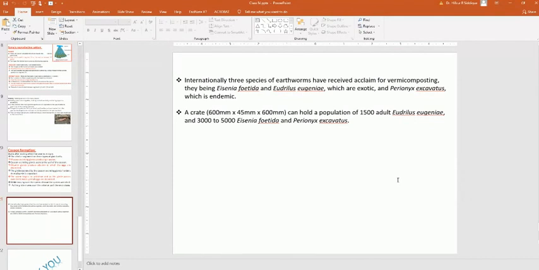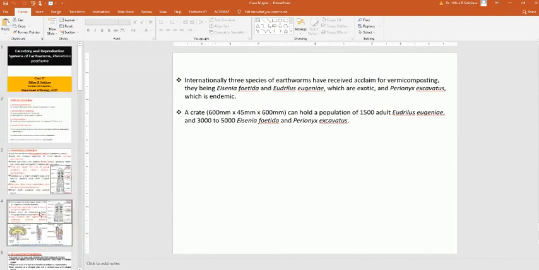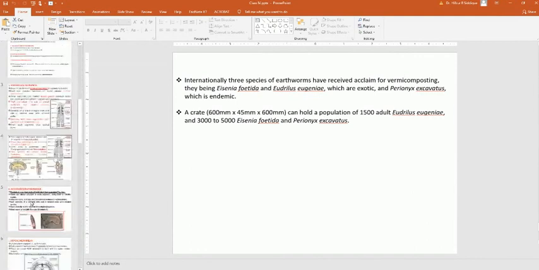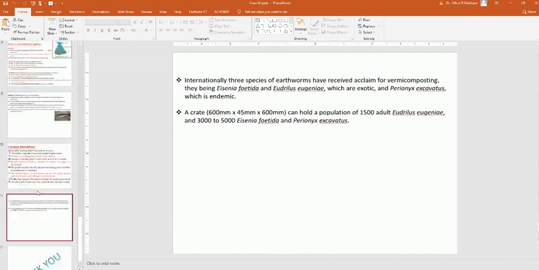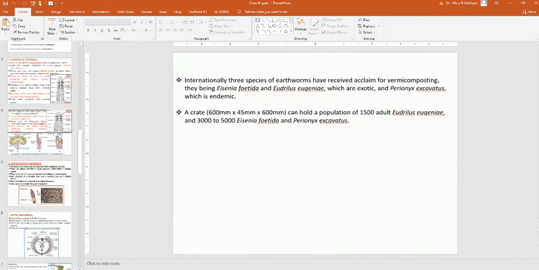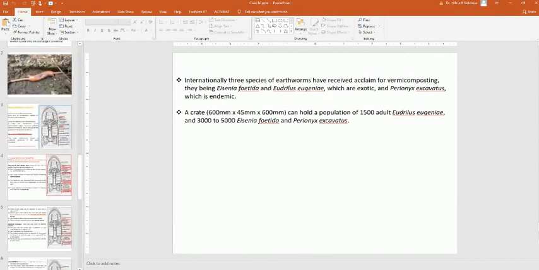A crate like this can hold a population of 1500 adults and 3000 to 5000 Perionyx excavatus. They are also present in different agricultural institutes and lots of research is going on in this particular aspect. If you go to the IARI in Delhi, you will observe this type of work. So there are lots of labs working on this particular aspect. Thank you, friends. Do you have any questions?